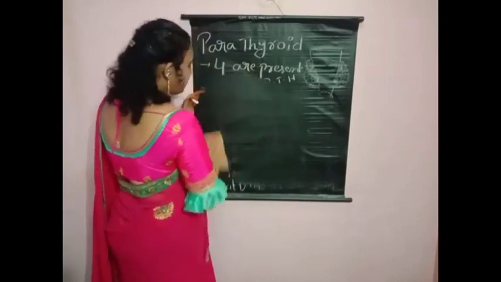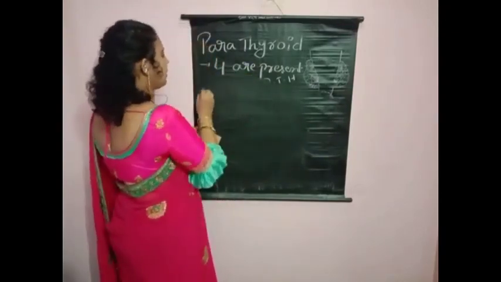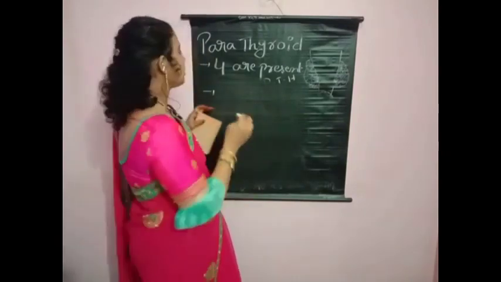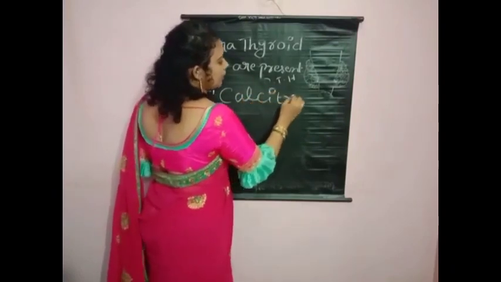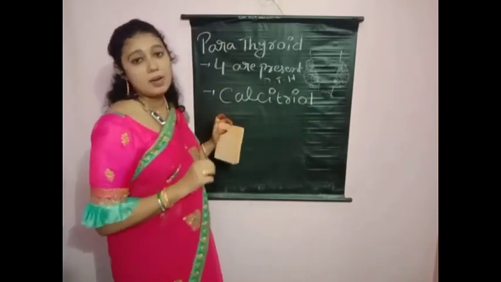So what we have discussed about parathyroid hormone, once again we will discuss. It activates vitamin D, so it is called calcitriol.